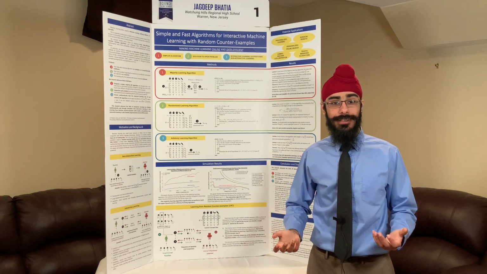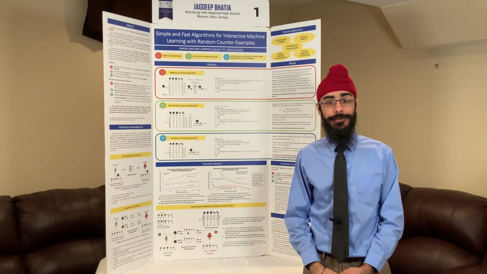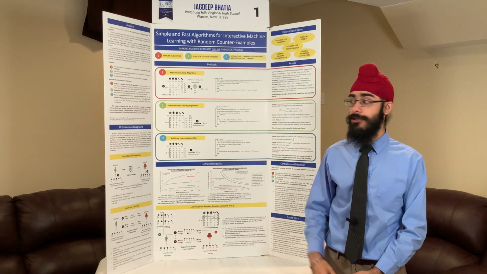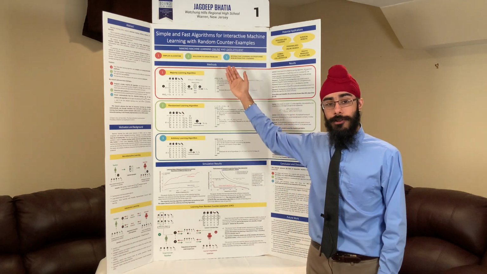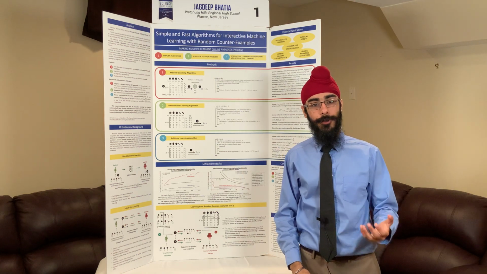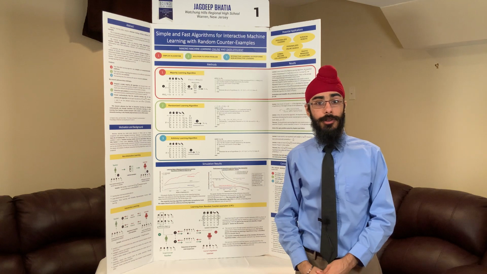Hi, my name is Jagdeep Bhatia, and my research was in machine learning, specifically a subfield of that called interactive learning, where I designed and analyzed data-efficient machine learning algorithms. And I think this kind of research is important because it's really what's going to allow us to create fully autonomous robots in the future. So let's start with an example.